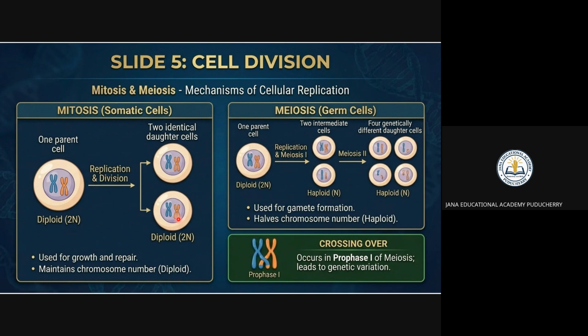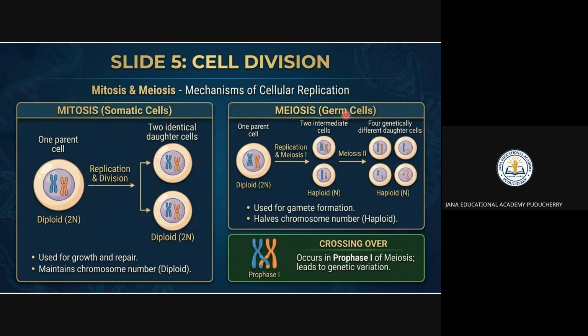Right? Next, you come to mitosis. Mitosis is helpful for growth, repair, and asexual reproduction. It occurs in body cells, or you can say somatic cells, right, used for growth and repair. Right? It is diploid. It gives two identical daughter cells. That is nothing but mitosis.